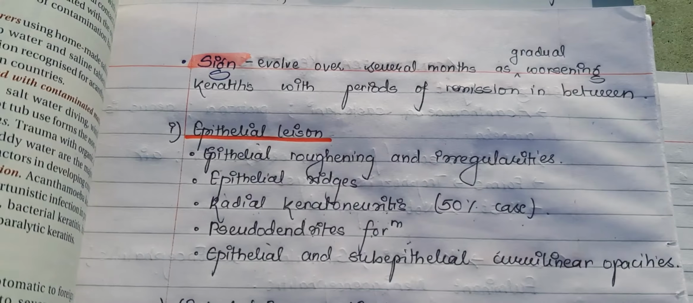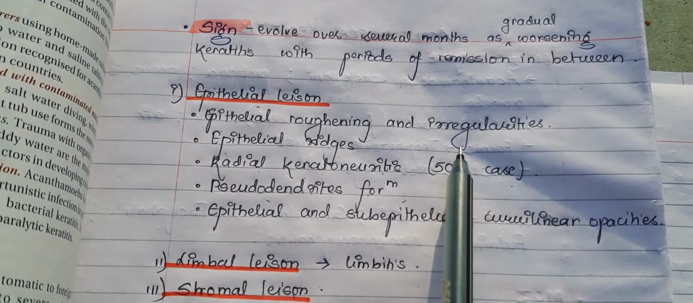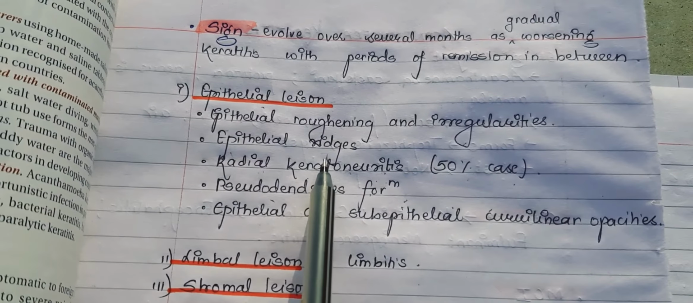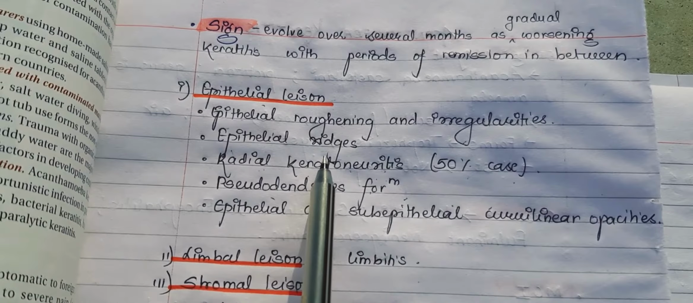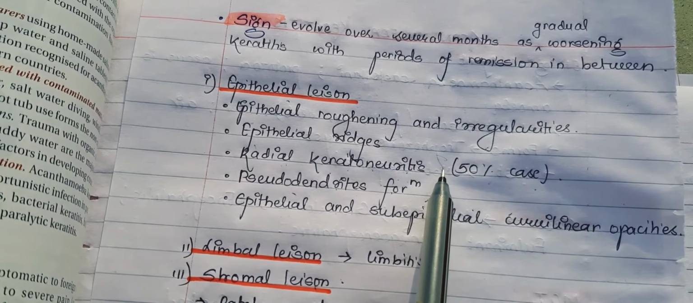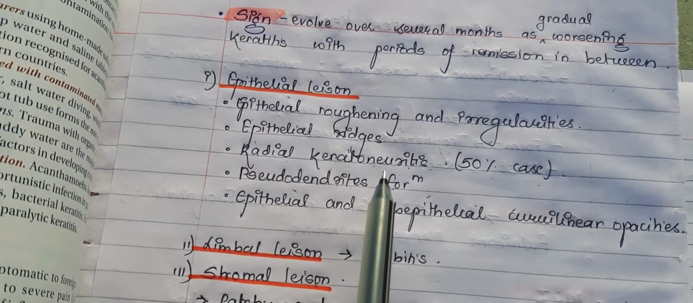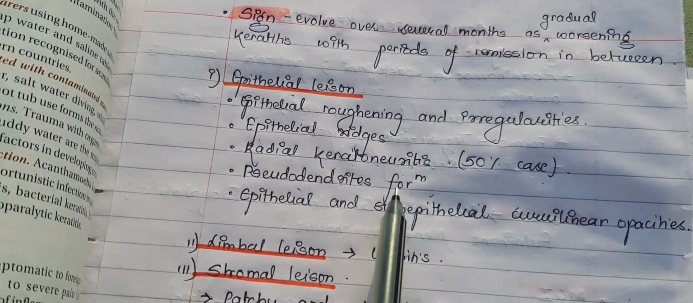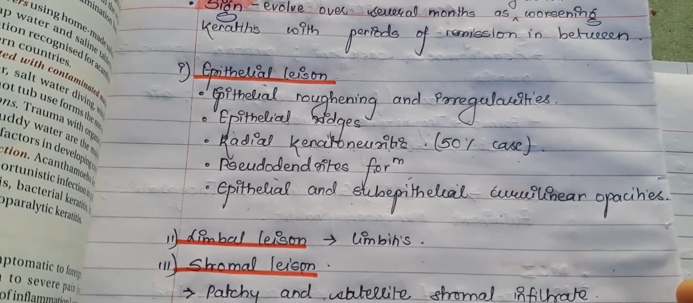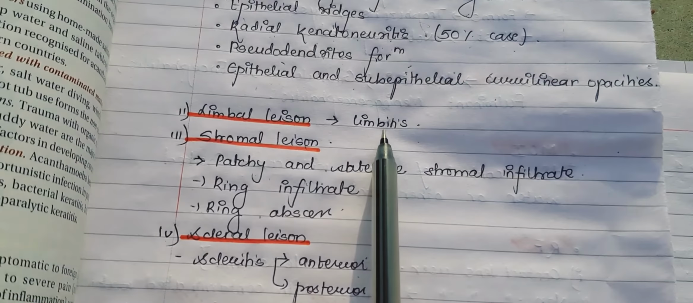The epithelial lesions occur initially and include epithelial roughening and irregularities, which are often mistaken for punctate epitheliopathy. Epithelial ridges are also present, which are basically raised epithelial lines, initially in a typical reticular pattern. Radial keratoneuritis, which is seen in 50% of the cases, is responsible for pain which is disproportionate to inflammation. Pseudodendrites formation can also occur, which may be mistaken for herpes simplex virus keratitis, and epithelial and subepithelial curvilinear opacities may also be present. Limbal lesions include limbitis, and it is also seen in the early cases.